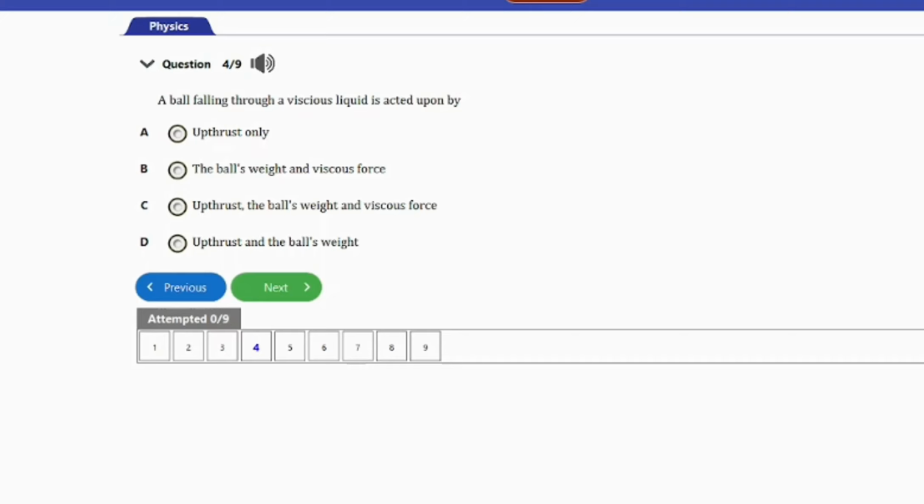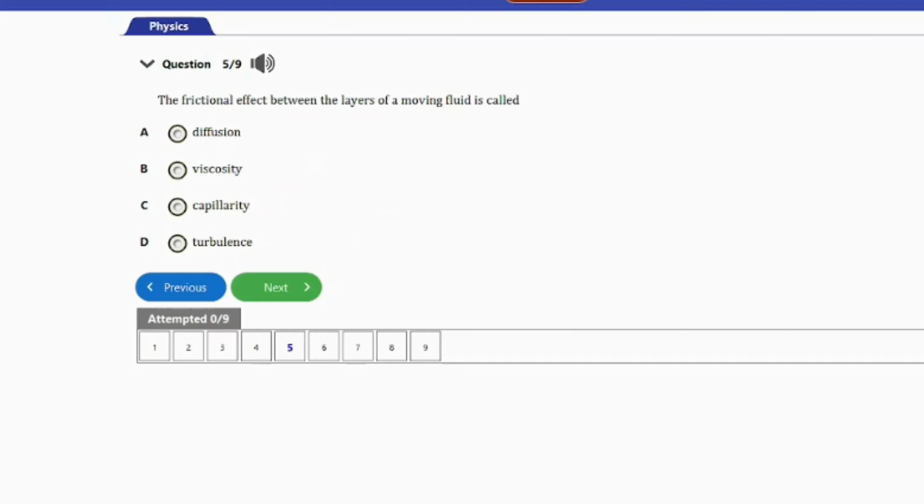Let's go ahead and consider the next question, guys. So guys, the next question we have here is question number 5. It says, the frictional effect between the layers of a moving fluid is called A. Diffusion, B. Viscosity, C. Capillarity, D. Turbulence. So guys, obviously the answer to this question is option B, and that's viscosity.